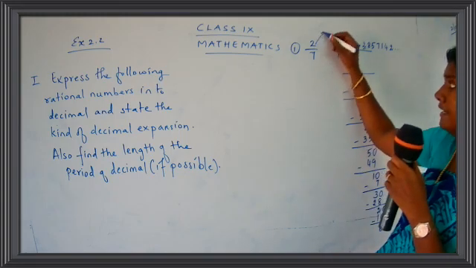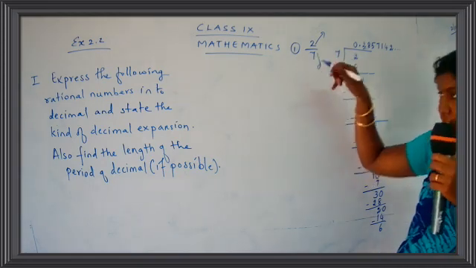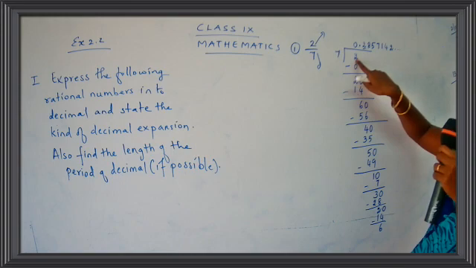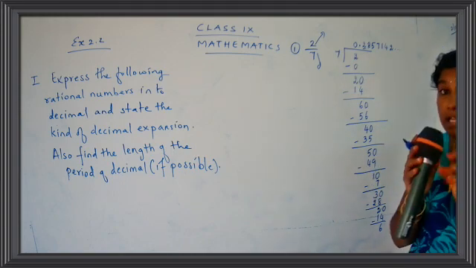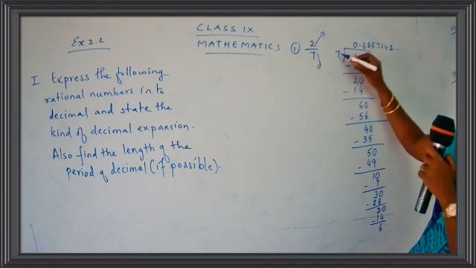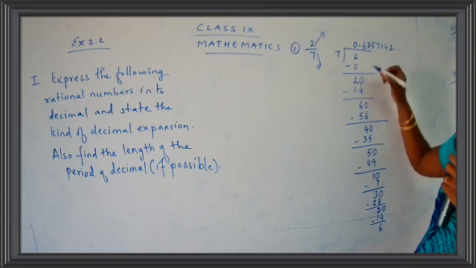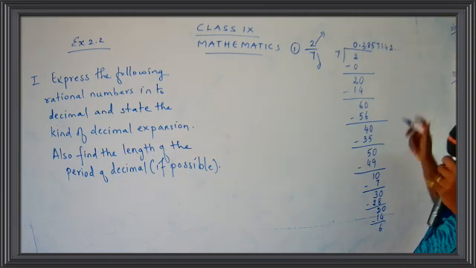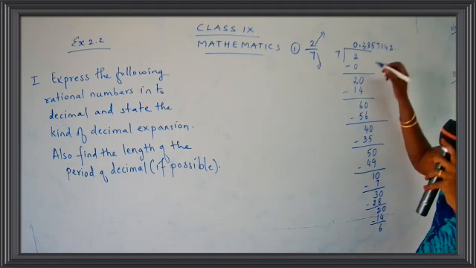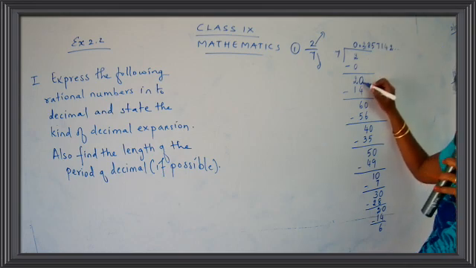Like a numerator and a denominator. Okay, the denominator part comes out. The numerator part goes in. So 7 and 2. Okay, so 2 is not divisible by 7 because the number 2 is less than 7. So you have to put your 0. So 7 into 0, 0. Again you get the number 2. But I cannot go on writing 0, 0, 0. So what I do here, I use a decimal point. I put here decimal point and I just add 0. Once I put decimal point, I'll put here 0.